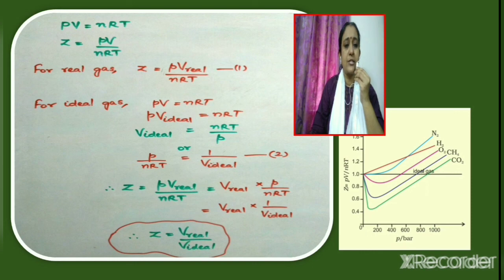Now consider the first equation. There we have Z equal to P into V real by nRT. But we know that P by nRT is equal to 1 by V ideal. So when we substitute for P by nRT, equation 1 becomes Z equal to V real by V ideal. So compressibility factor can also be expressed in terms of the volume of the real gas and the volume of the ideal gas. Now what is Z equal to? Z is equal to V real by V ideal.